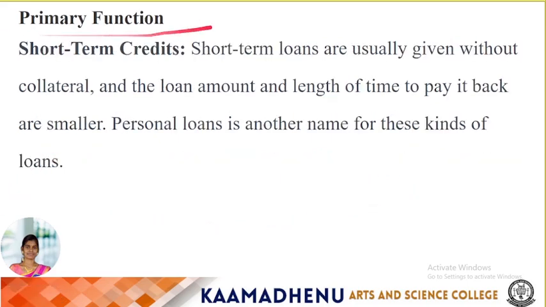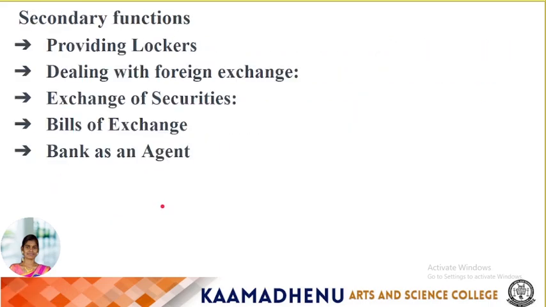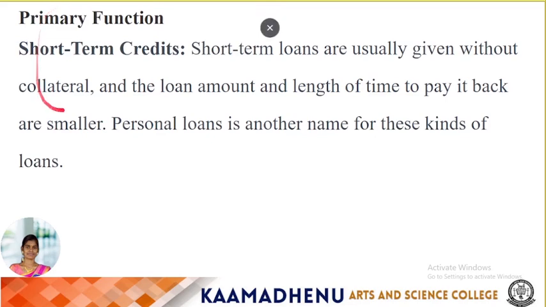Next, short-term credits. Short-term credit loans are usually given without collateral, and the loan amount and the length of time to pay it back are small. Personal loan is another name for this kind of loan. It is short term only, paid within a short period. These are the primary functions.